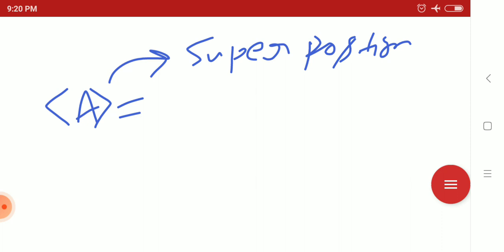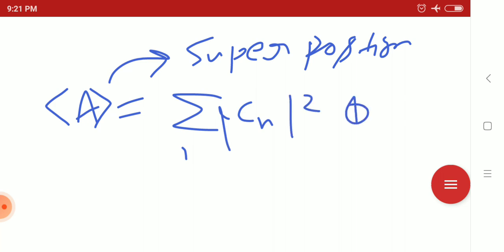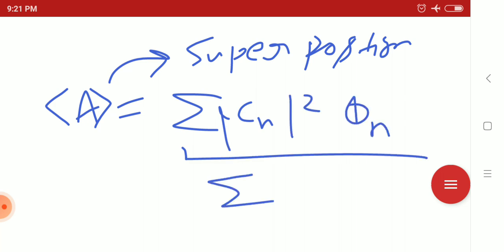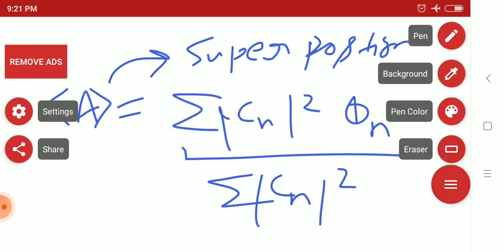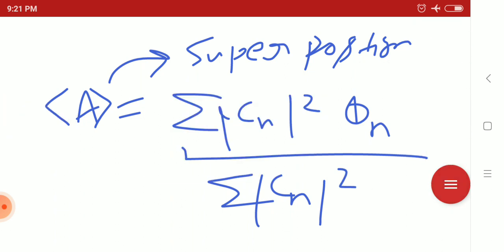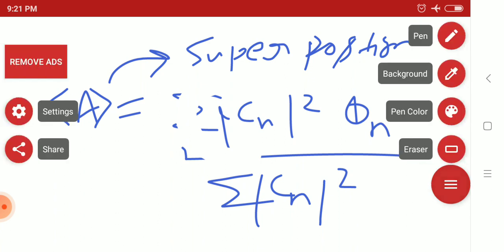It can be written as the summation over mod Cn square times the expectation in phi n, divided by the summation over mod Cn square. Here n equals 1, 2, 3, 4, and so on. So mod Cn square is the probability corresponding to that phi n state.